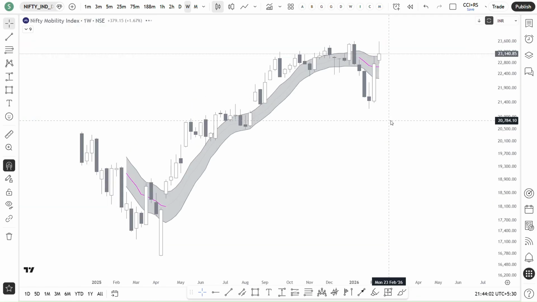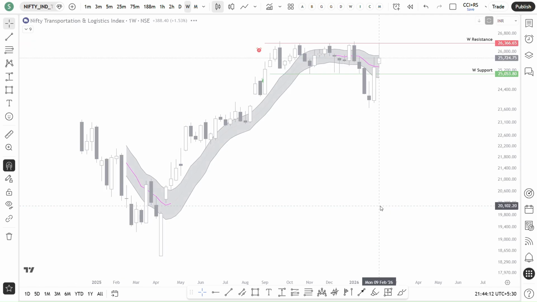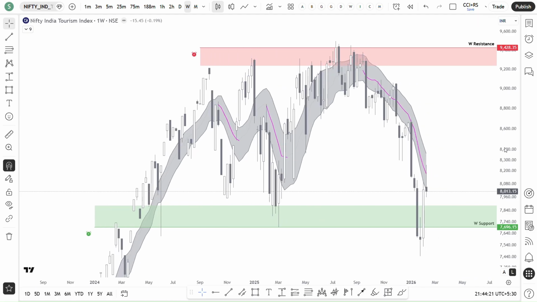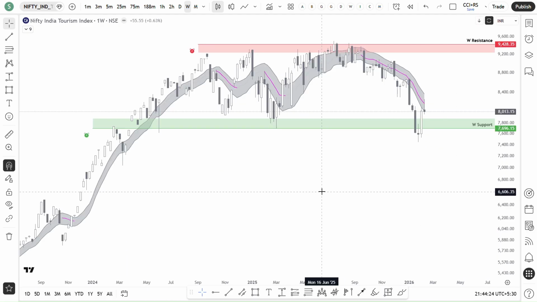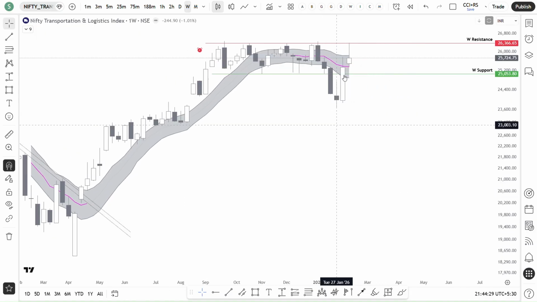The digital index broke down. I think it will come to the immediate demand zone. Apart from that, tourism is also below the 50 SMA. Transportation and logistics touched the previous supply zone and then reversed. So we need to observe for a breakout in the transportation and logistics index.